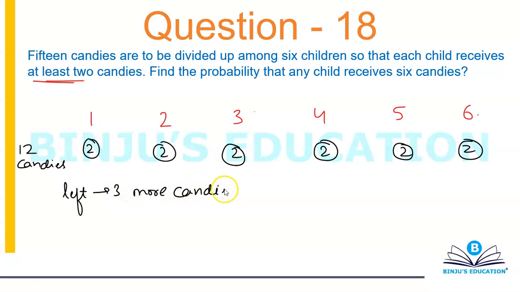Now, even if you give all the 3 candies to any of the 6 children, the maximum number of candies that they can have is 5. So is there any possibility of any child having 6 candies? No, there is no possibility, there is no case. Hence the probability is simply 0.